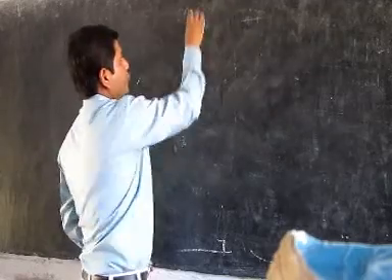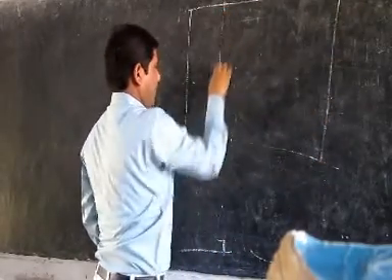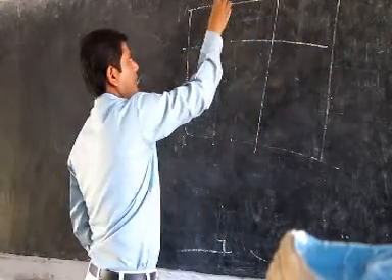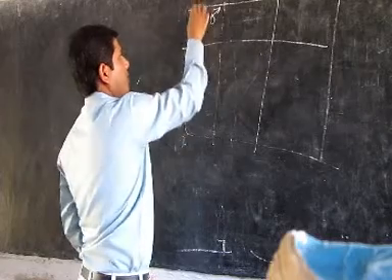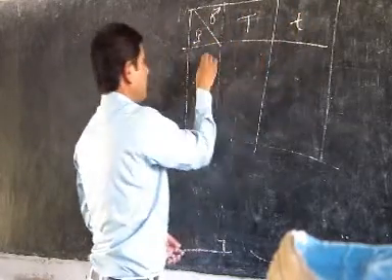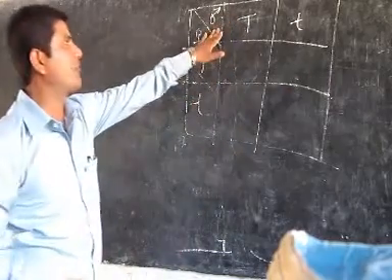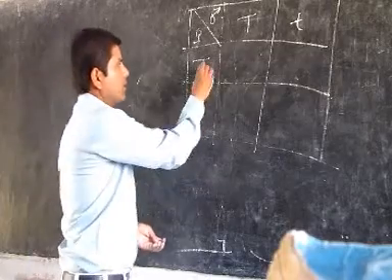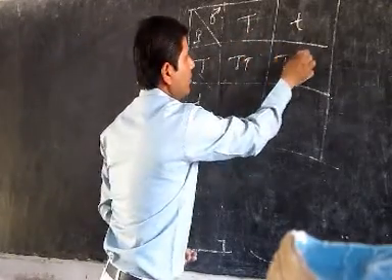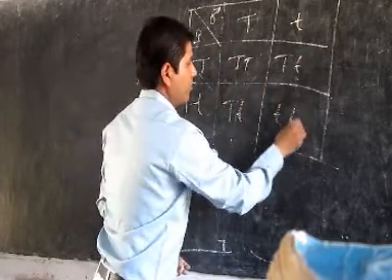This is the Punnett square. This is male, this is female. Capital T, small t, capital T, small t. When they are crossed with each other, we get capital T capital T, capital T small t, capital T small t, and small t small t.